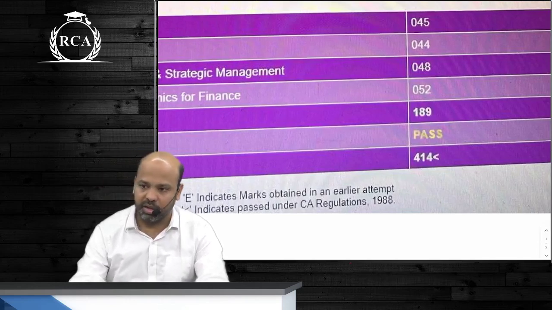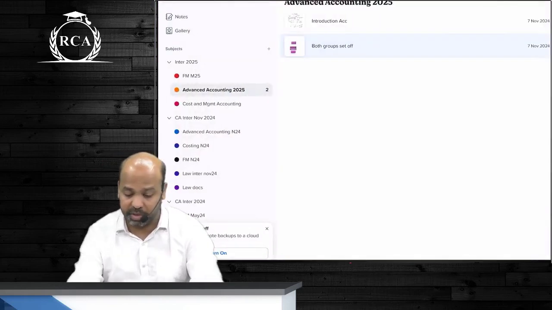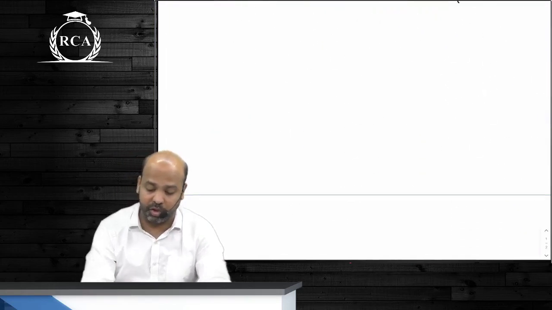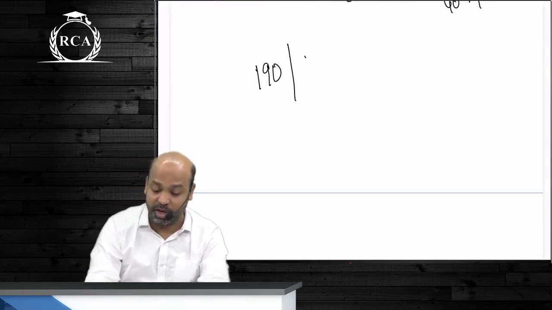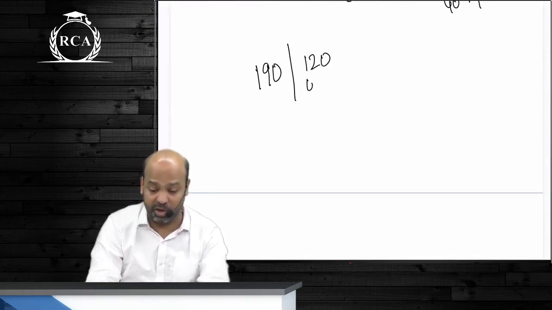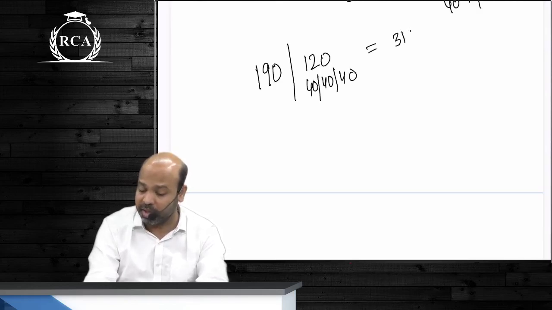Are we clear? So now because there are 6 papers, say in case you get 190 in the first group and you get 120 in the second group, 40, 40, 40 in all the 3 papers, your overall total will be 310.